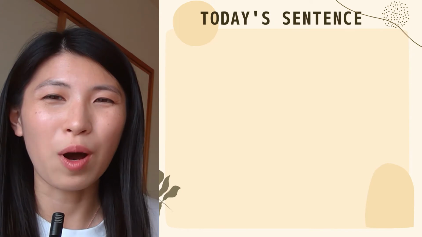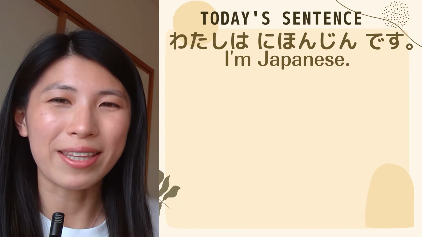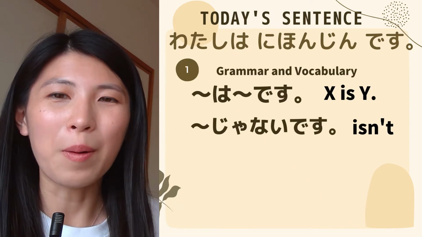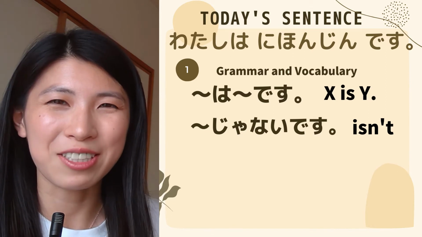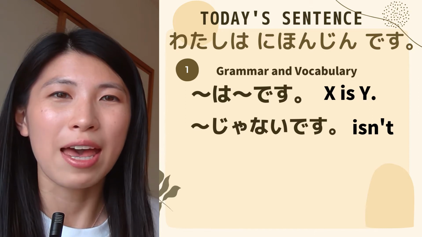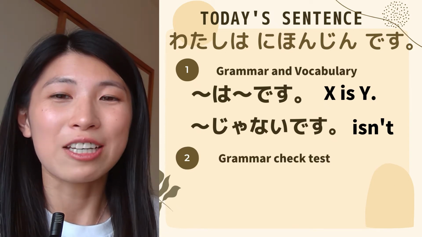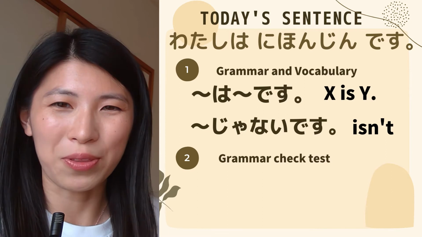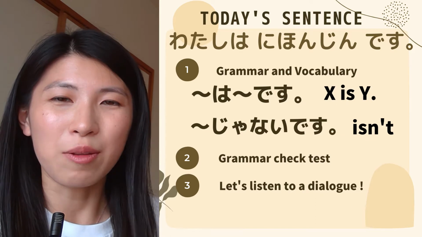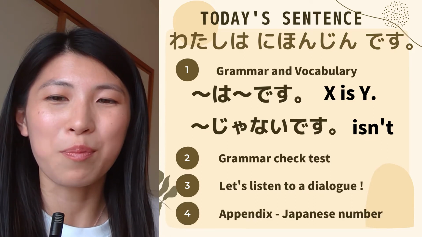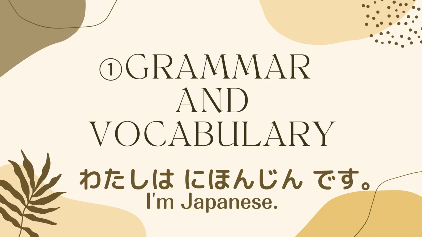First of all, let me explain what you're gonna learn today. Today's sentence is I'm Japanese, which is 私は日本人です. Number 1, you're gonna learn some grammar point and some vocabulary. By the end of this lesson, you'll be able to introduce your name and your nationality with easy Japanese. Number 2, you can see whether you understood today's grammar point or not. After that, you're gonna listen to a small dialogue with today's grammar. At the end of this lesson, you can learn Japanese numbers from 1 to 10. So, let's study today's grammar and vocabulary.